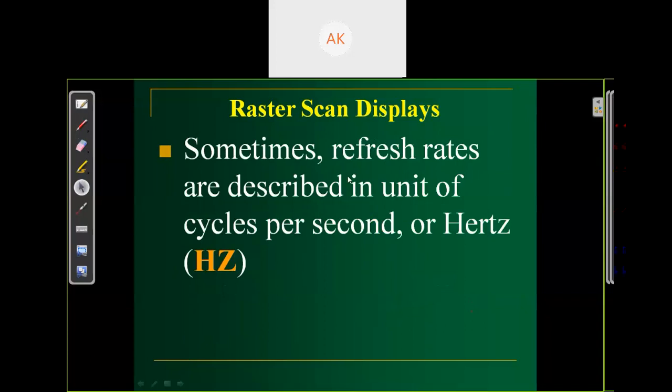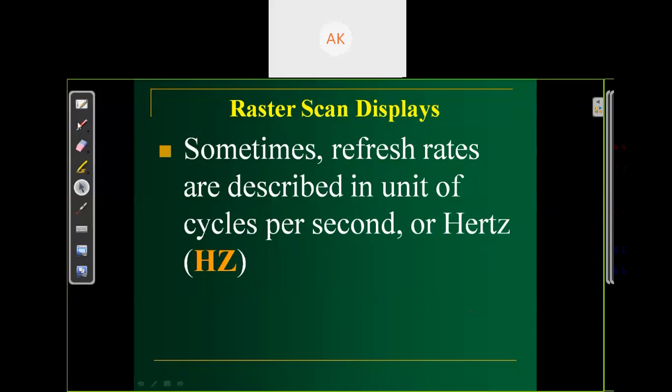Sometimes refresh rate is described as a unit of cycles per second or hertz. To make a persistent display of an image, we need to refresh our screen. So for the refresh rate, the unit we use is hertz, Hz. 30 hertz means 30 frames per second. 60 hertz means 60 frames per second.